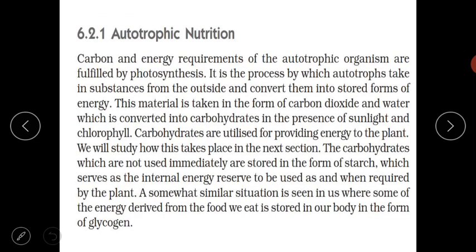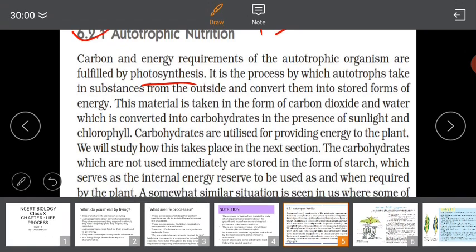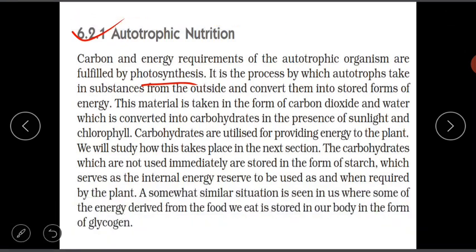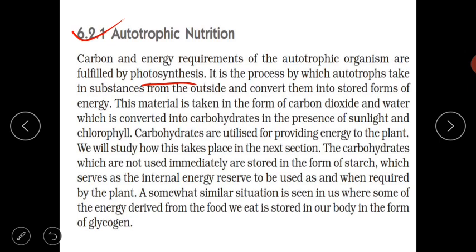Okay, next. In autotrophic nutrition, organisms can produce their food by themselves. The process by which they produce food is photosynthesis. Photo means light, and synthesis means to prepare. So the preparation of food in the presence of light is called photosynthesis.